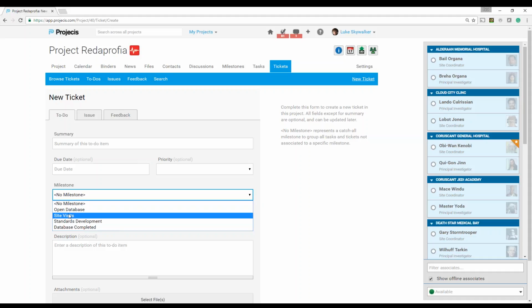So let's say the supplier is actually a database provider. I can put it under the milestone of open database just for organization's sake. However, it does not appear in the Gantt chart and does not change the dates. If it isn't changing the dates, then you'll have to go in and certainly take a look if there are any tasks that need to be adjusted because of this particular issue.